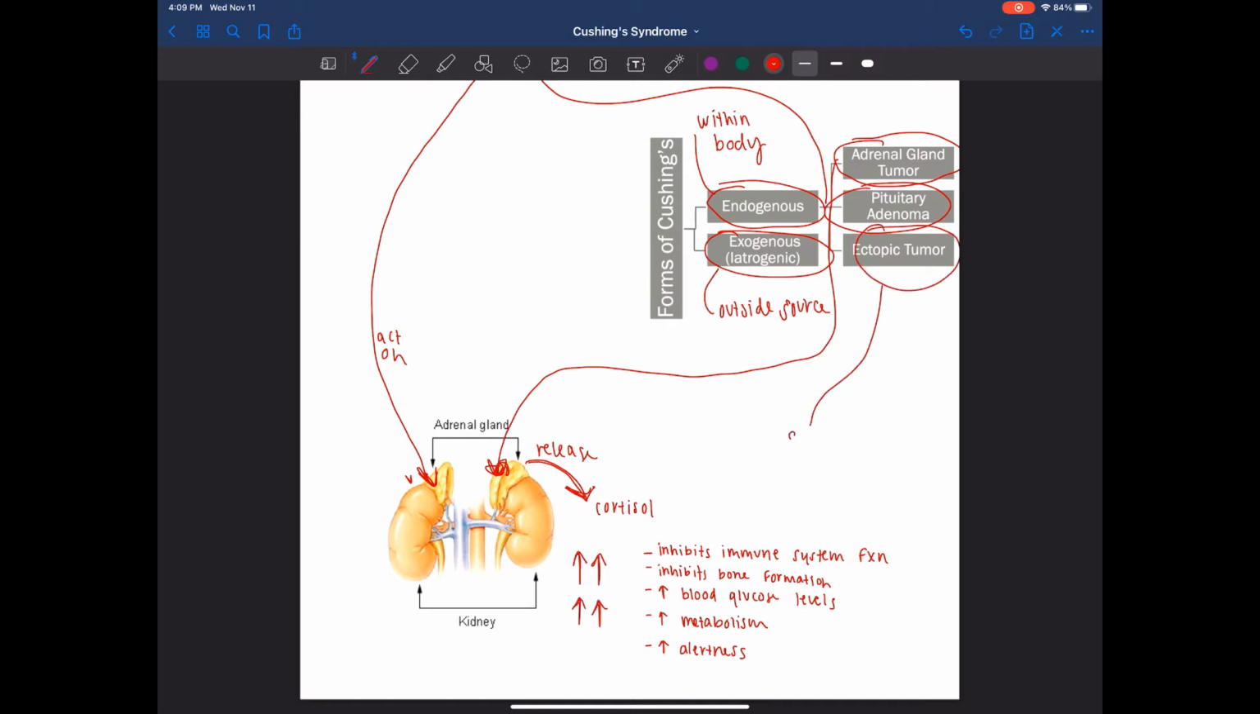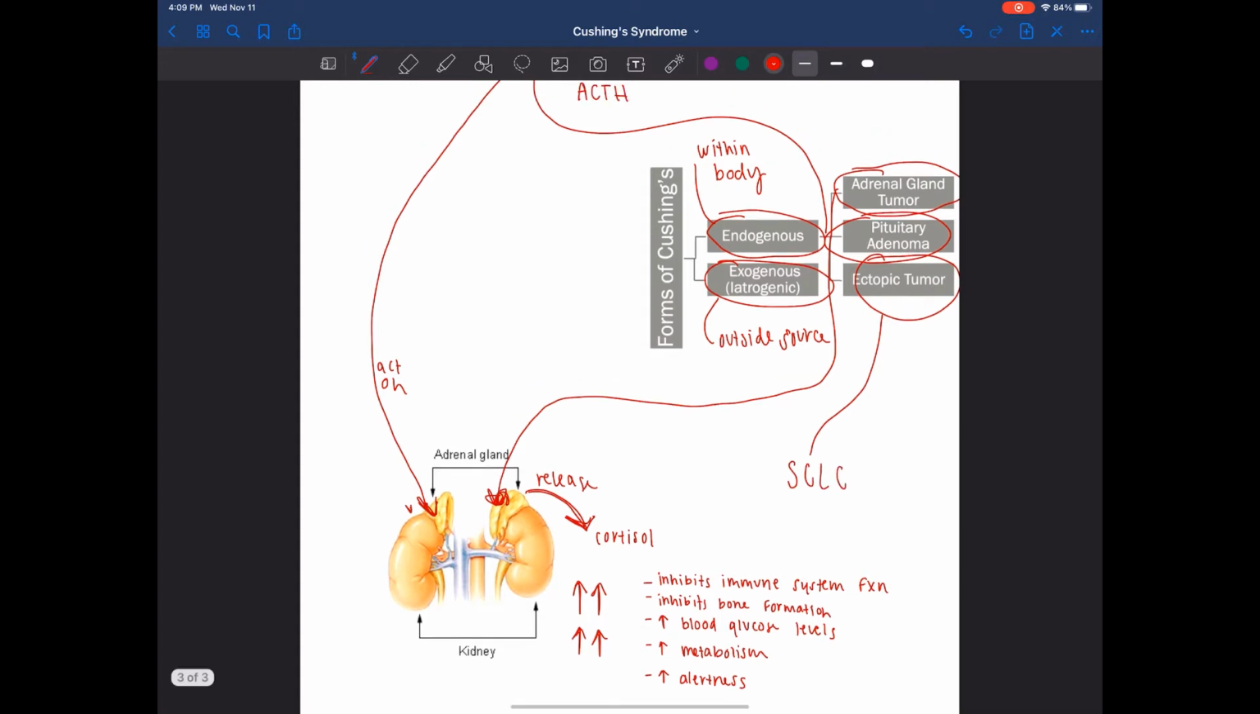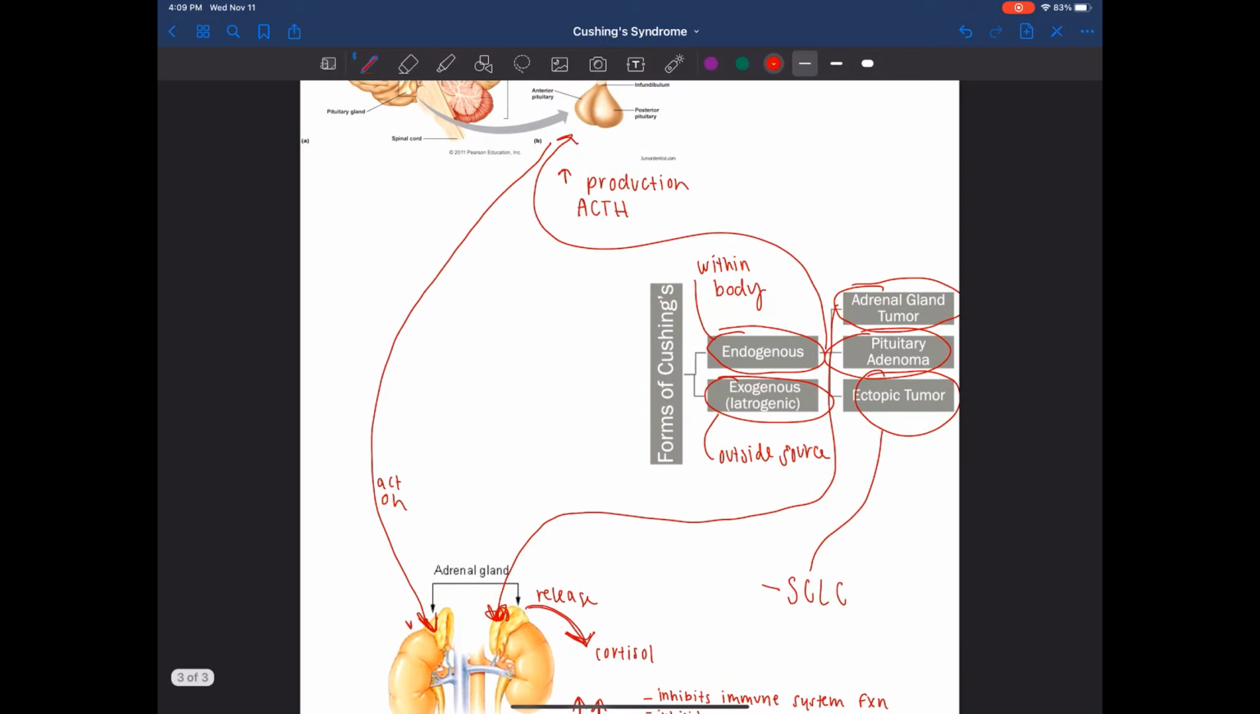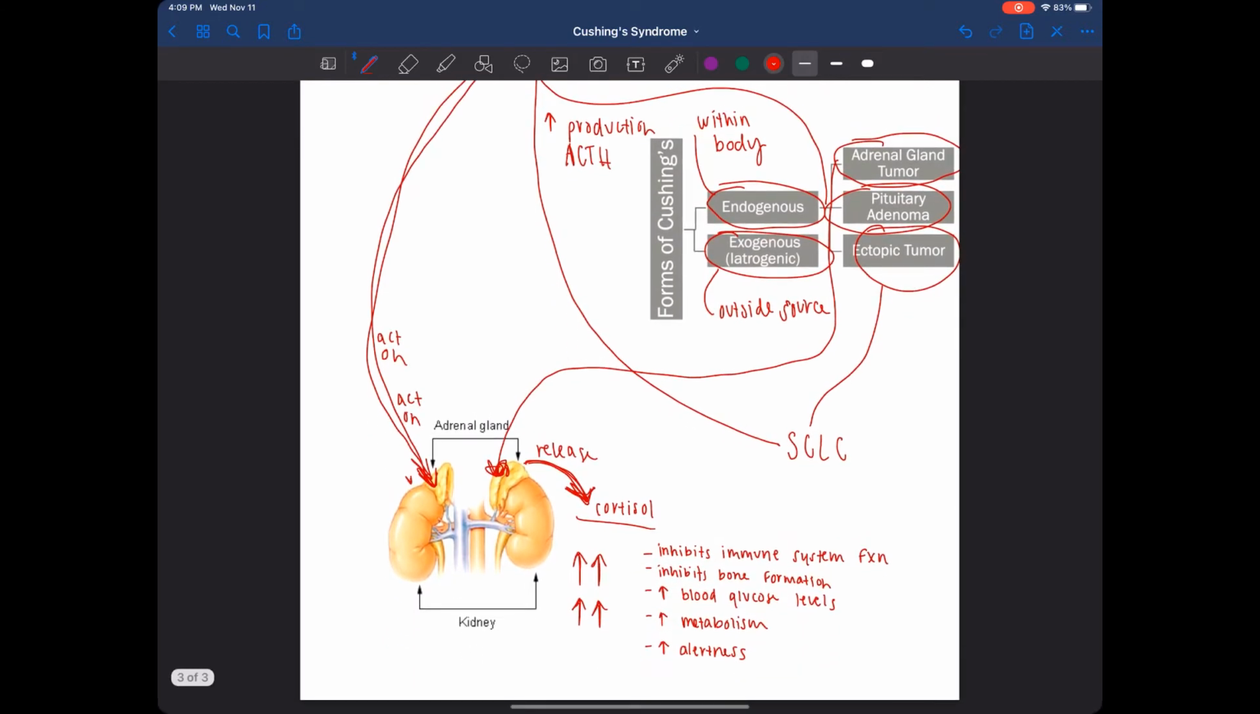Next is an ectopic tumor, meaning somewhere outside of the HPA axis there is a tumor. A prime example of this is small cell lung cancer. Small cell lung cancer will then act on the pituitary to increase production of ACTH. ACTH will then, of course, act on the adrenal glands, stimulating the release of even more cortisol.